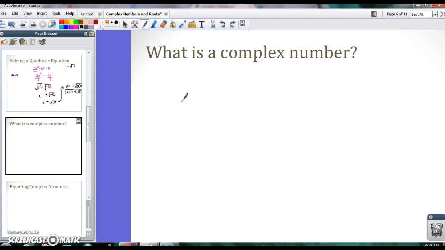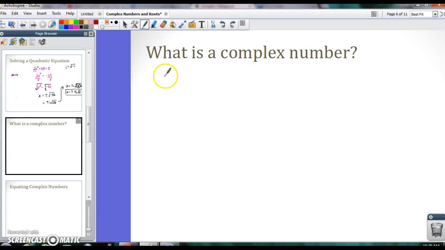Okay, everyone, continuing on, let's talk about a complex number. So what we just talked about before was imaginary numbers, and we said anything with an i in it, right, would be imaginary. So when you're taking the square root of a negative number, that's what gives you an imaginary number. A complex number is a combination of a real number and an imaginary number together.